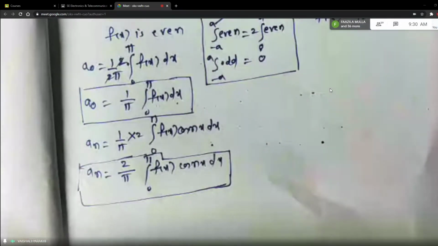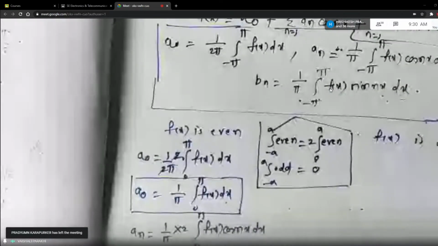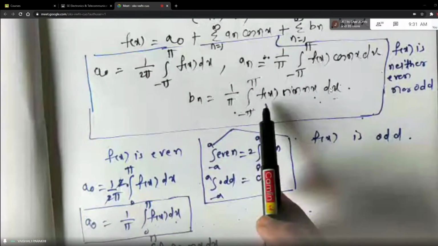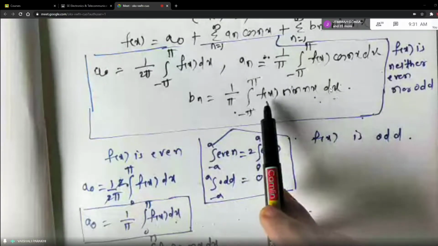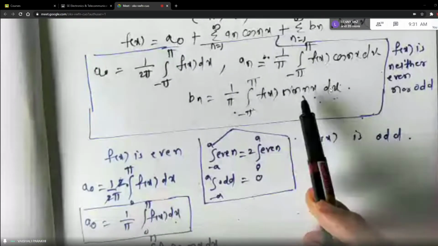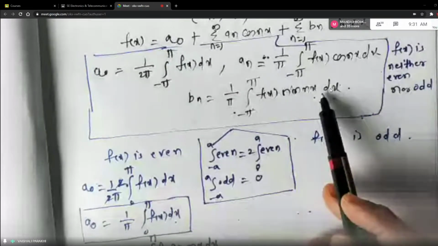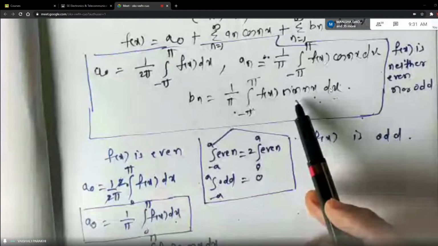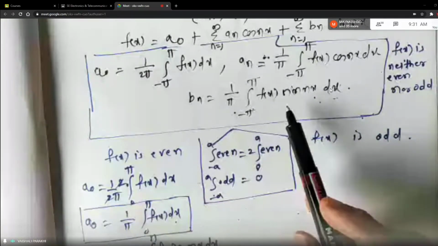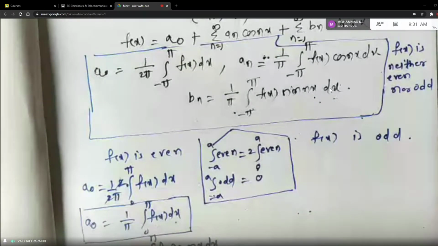And now who will tell me what will happen with Bn? Now see, the Bn formula is ready-made with you here on top, correct? So look at the formula of Bn. It is integral minus pi to plus pi f of x sin nx dx with 1 by pi outside. Now f of x is even function, but sin is what function, students? Sin is odd function, right? And what is even into odd function? Even into odd function is odd. And what is the integral of odd function? See here, the whole function under the integral sign will become odd function. And the integral of odd function is 0. Are you understanding?